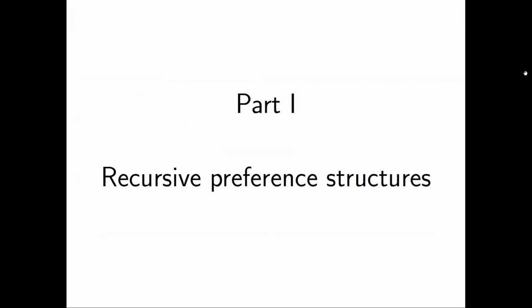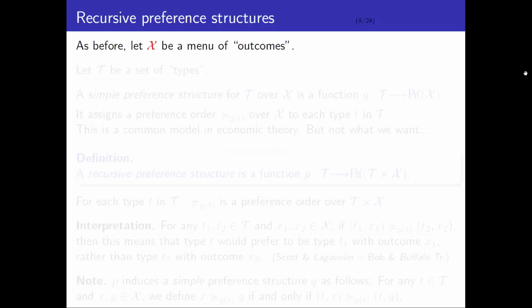So that's basically the plan. So now let's get started with the technical details. As before, X is going to denote some menu of possible outcomes. This is going to be fixed throughout. There's just some menu X of possible outcomes, consumption models, or whatever. Now we introduce a new ingredient T, which is a set of possible types.